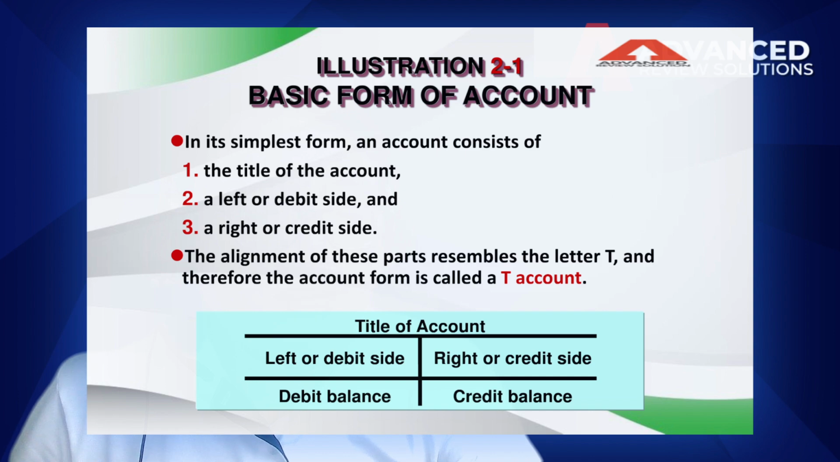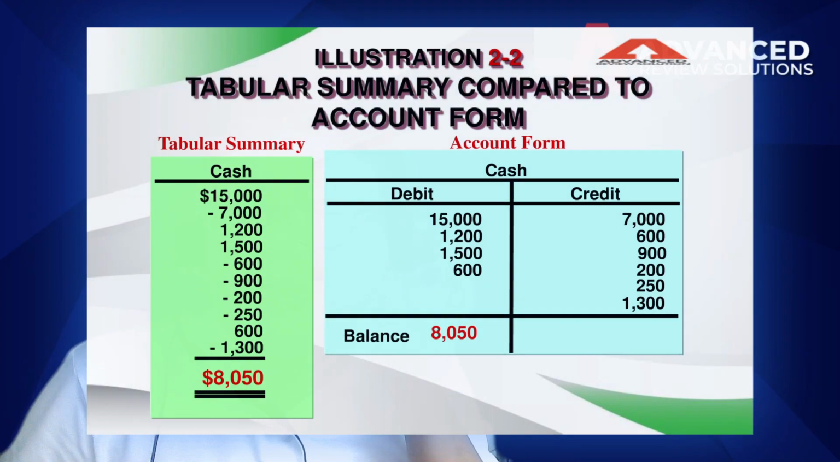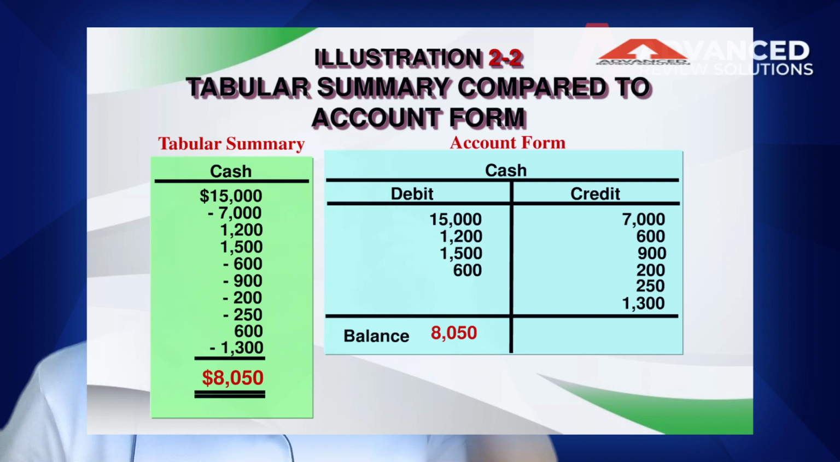This is our summary from earlier, a tabular summary compared to accounting. In the tabular summary, we simply add and subtract. On the right side is the account form. This is the usual form used in accounting.